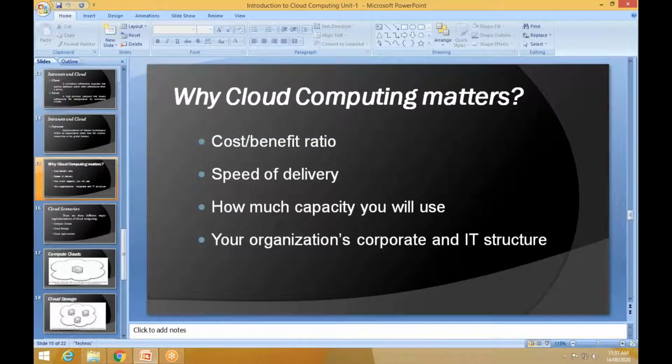Then we saw why we need to use cloud computing, or what the purpose of using cloud computing is. We use it for the cost and benefit ratio, for the speed of delivery, and because you pay the cloud vendors only for the capacity you use. Those are the matters when it comes to why we need to use cloud computing.